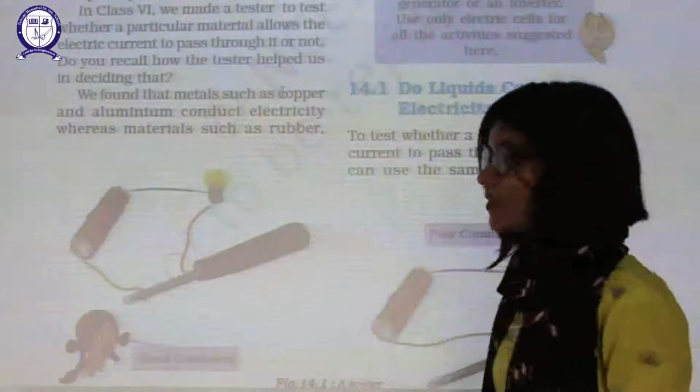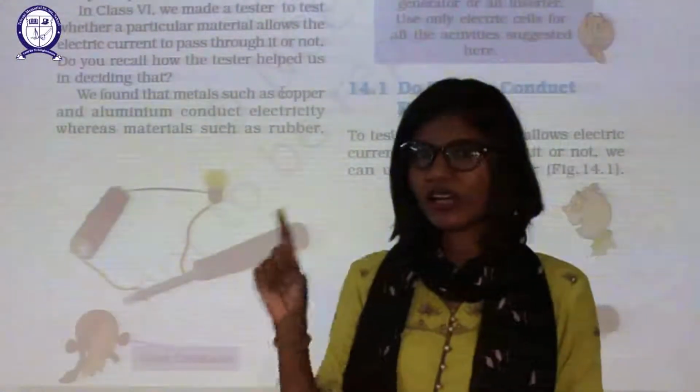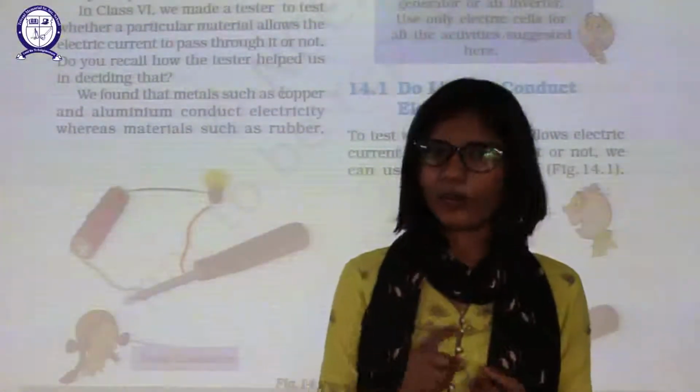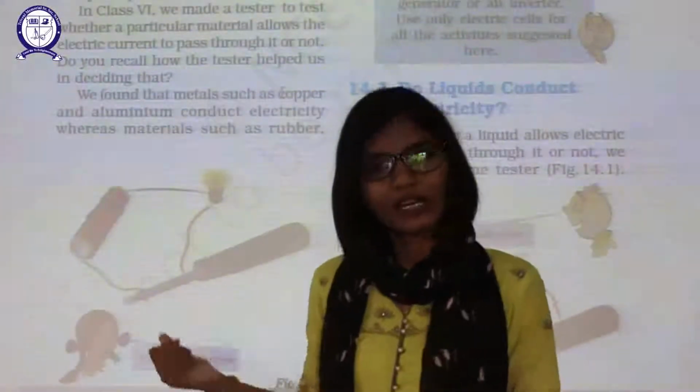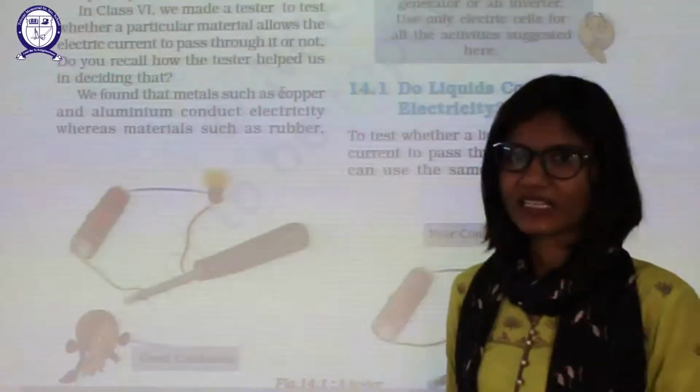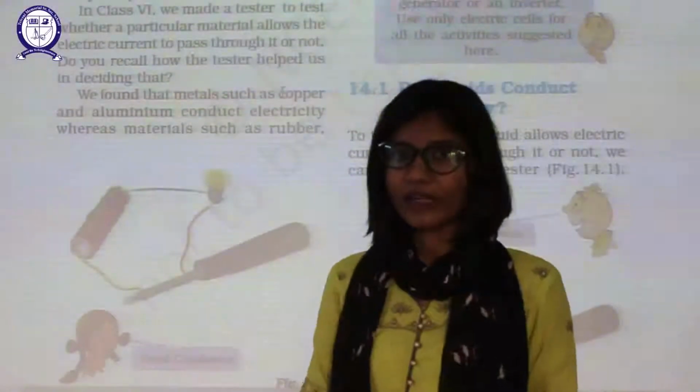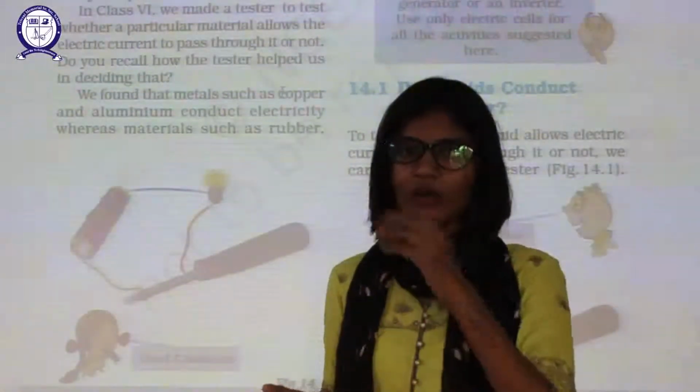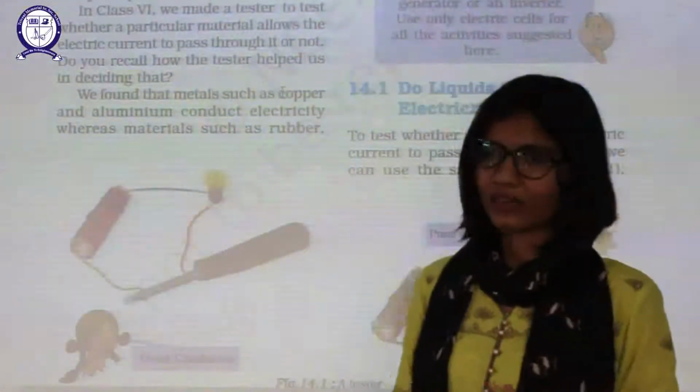Because we can add ions to a gas, we can add ions to a liquid, but we cannot add ions to solids. So solids are categorized as conductors and insulators, but liquids and gases can be good conductors or poor conductors. Okay, now let's move forward.